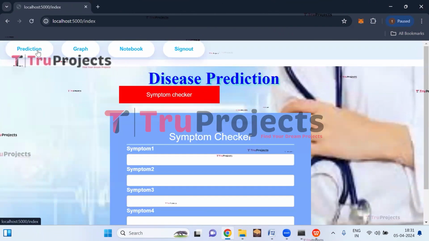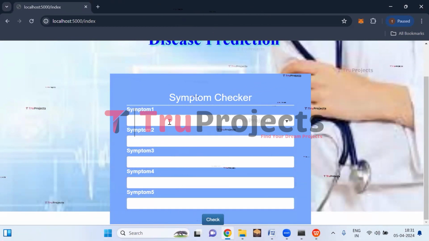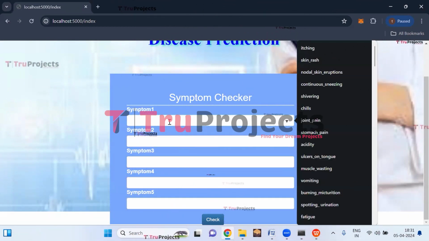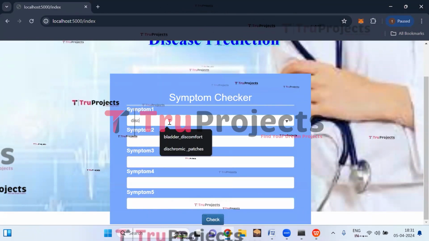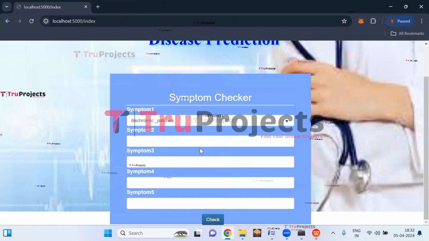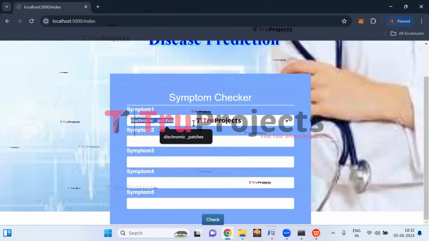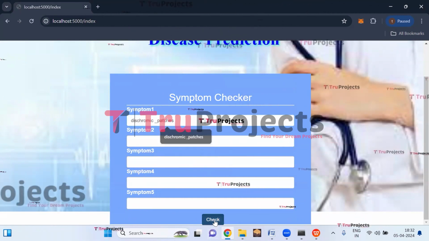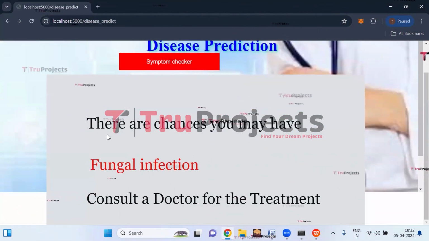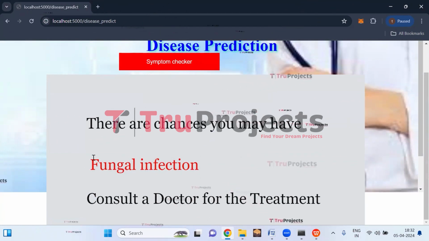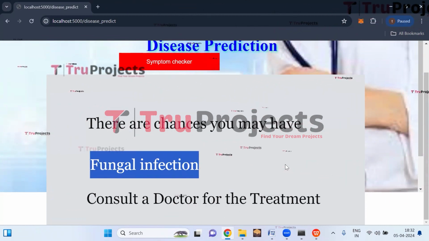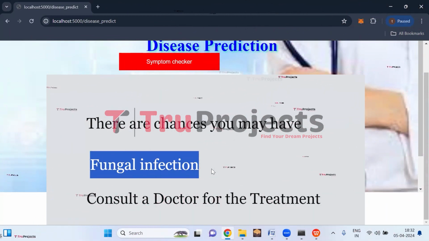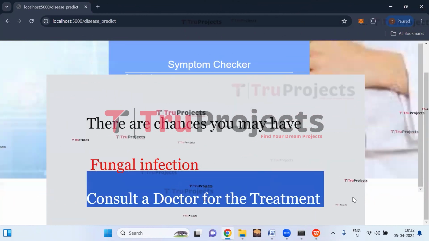Now again, click on prediction button. Let us enter another set of symptoms. So the first symptom is dyschromic patches. So this is the symptom the person is having. Now click on check button. So here we can see there are chances you may have fungal infection. So here we have provided only one symptom, and based on that symptom, it is predicted as the person can have the fungal infection. So it is better to consult a doctor for the treatment.